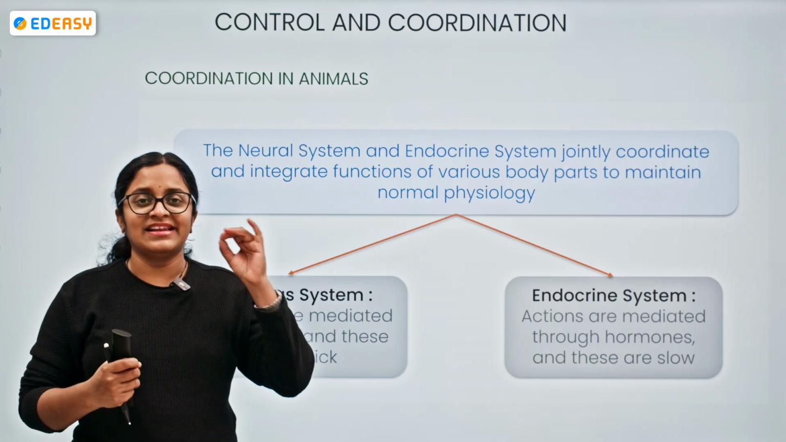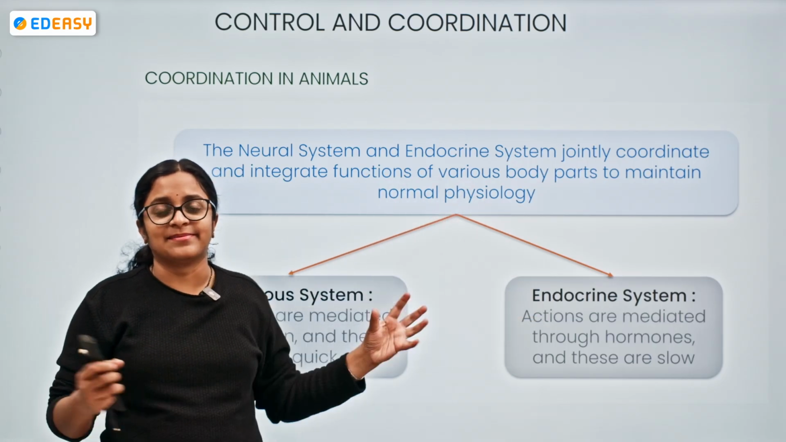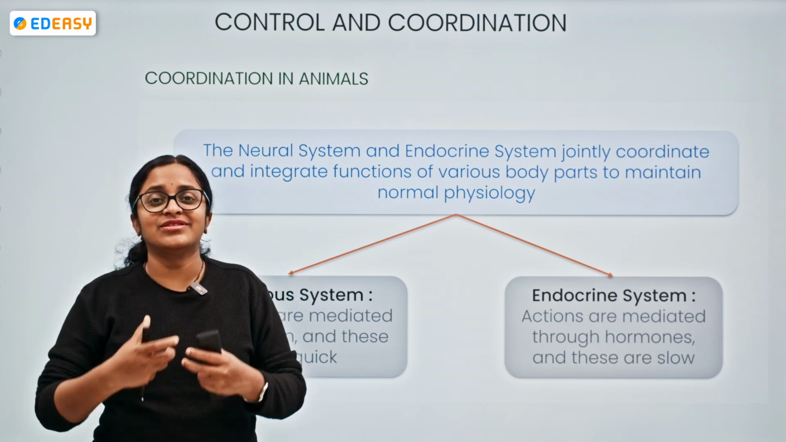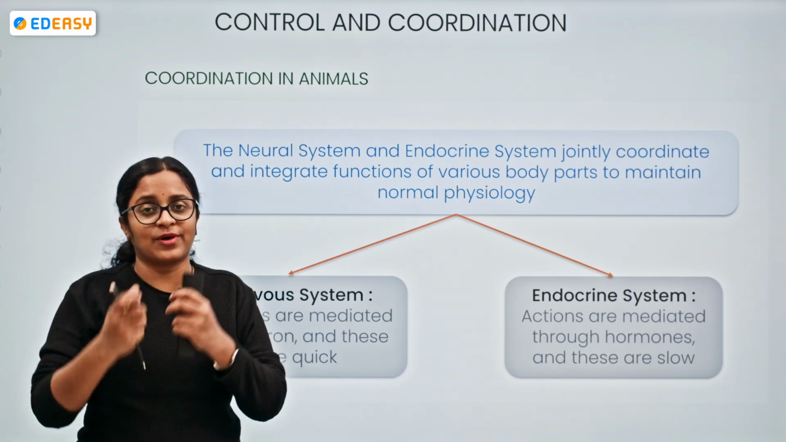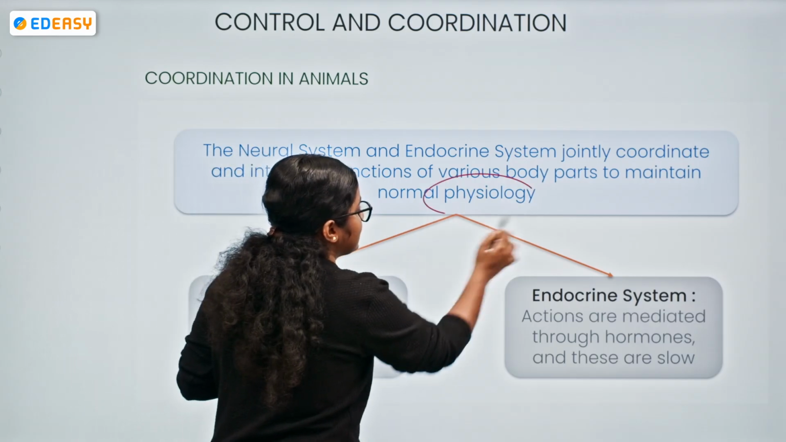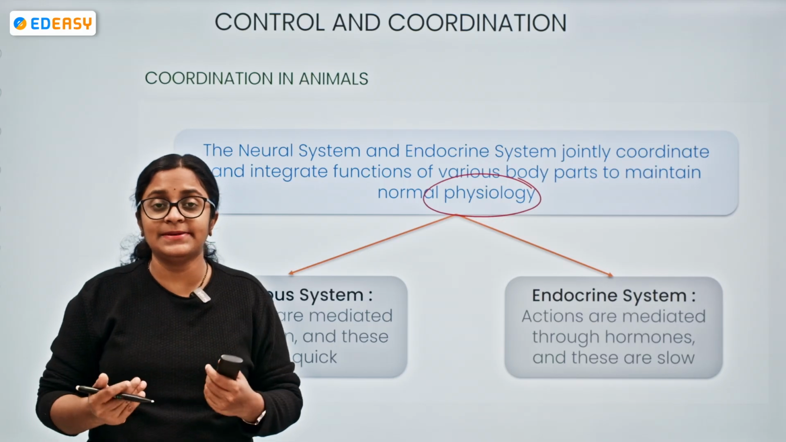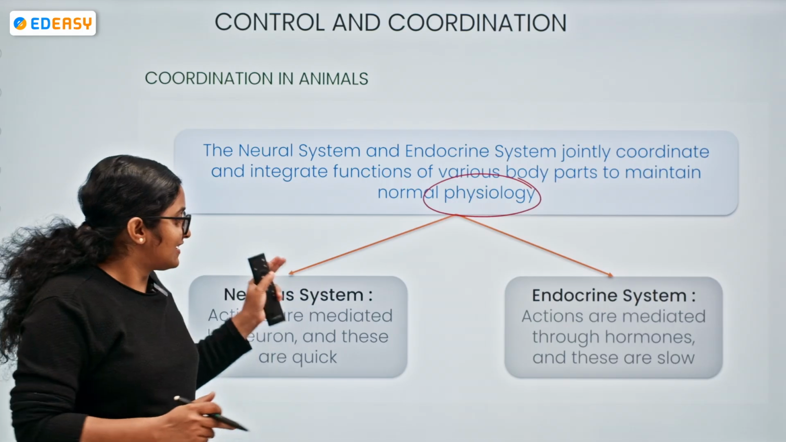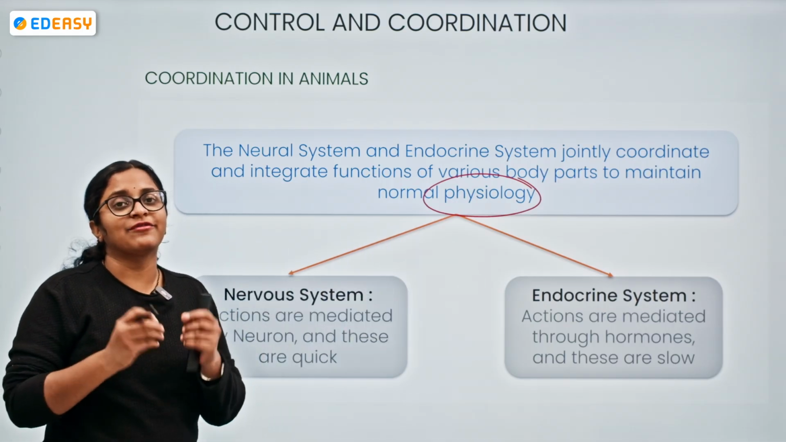Yes, in a similar manner, we have the nervous system and the endocrine system, and both of them jointly coordinate. It's like they are mutually coordinating with each other. They are integrating the functions of various body parts. Why? In order to maintain the normal physiology, in order to carry out the normal physiological processes, for the body to carry out its own activities without any hindrance. The nervous system and the endocrine system, both of them work together.